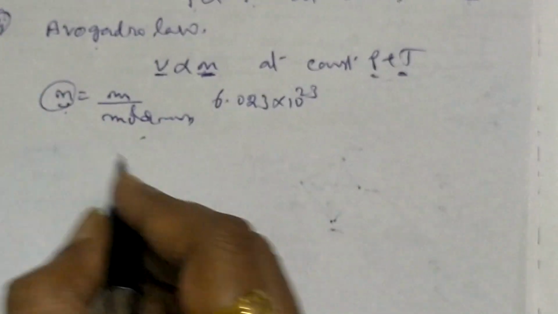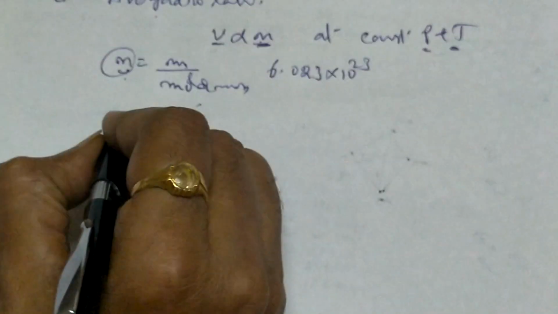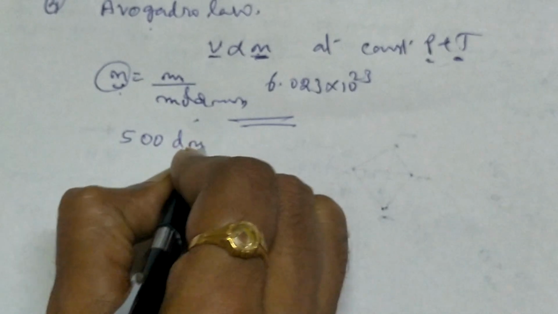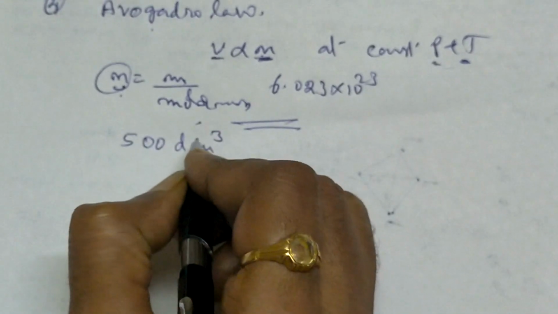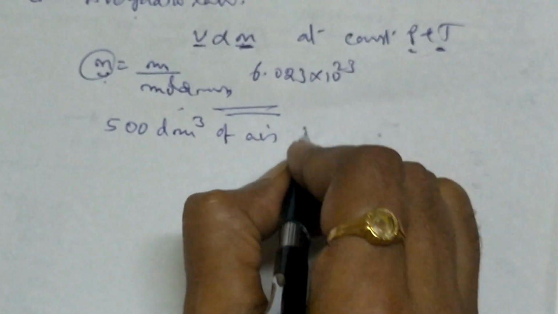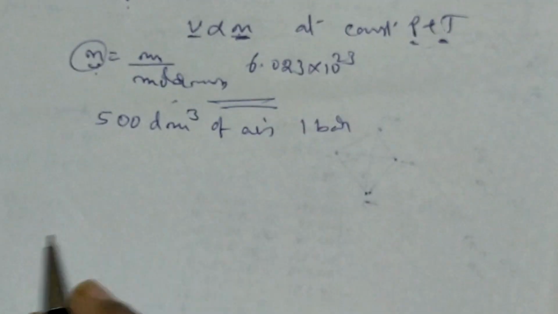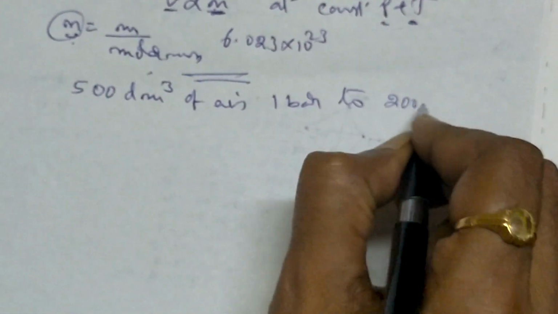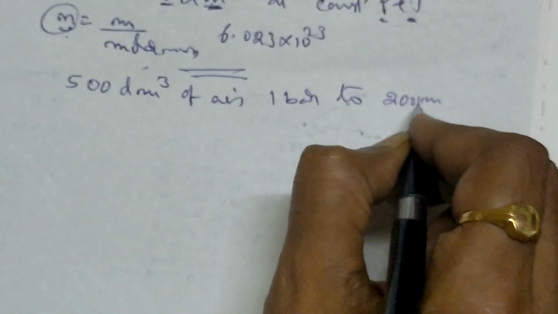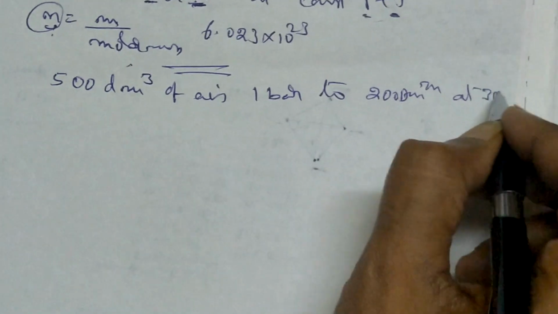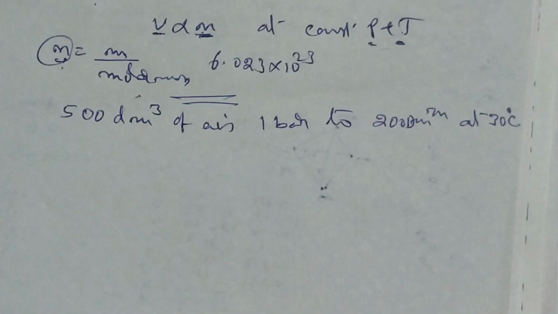What will be the minimum pressure required to compress 500 dm cube of air at 1 bar to 200 dm cube at 30 degrees centigrade? Here unnecessary things are many, so confusions are many.